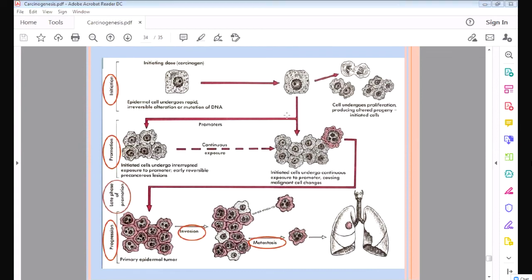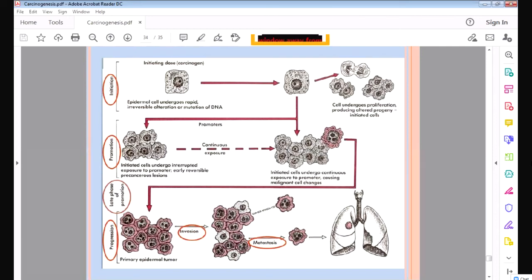Another gene is damaged, and this cell will multiply a little. It will undergo hyperplasia. With continuous exposure of that chemical, it will lead to hyperplasia, and the cell will multiply, but only a little. That is called promotion. Promotion. Finally, what will happen if the chemical is continuously exposed?